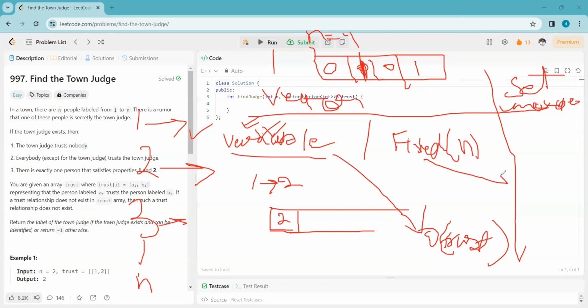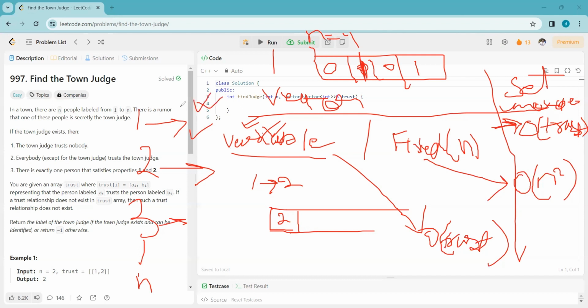If we are taking a fixed size vector, then the size of the map will be n cross n, that is n square, right? And if we are taking an unordered set, we have to take a variable size, and in this case also the size of the set will be O of trust size. Now this was the size of the vector.